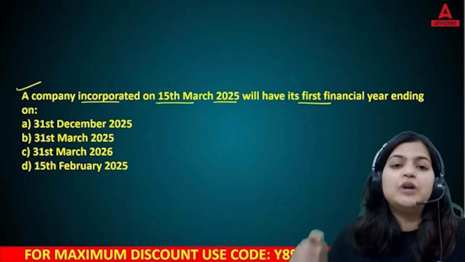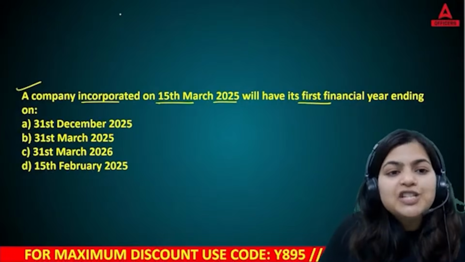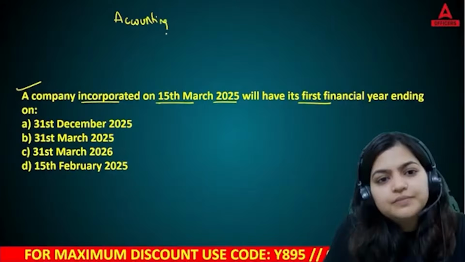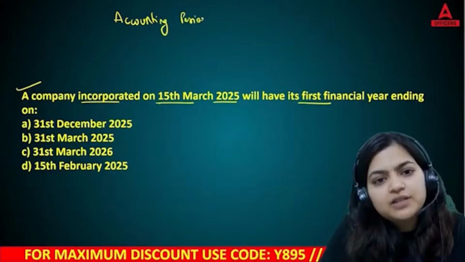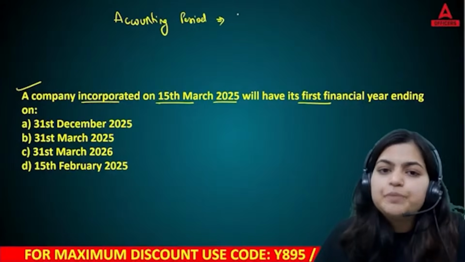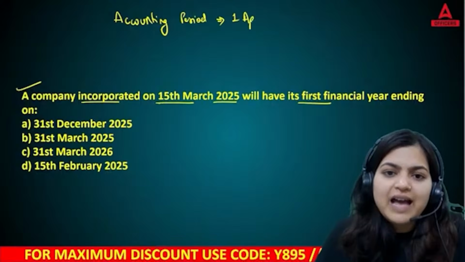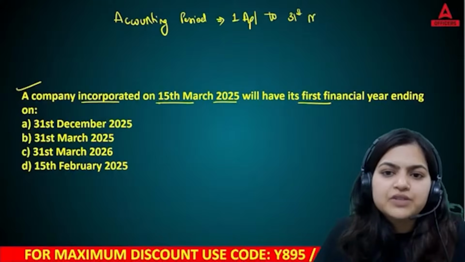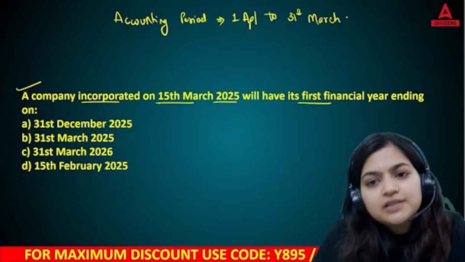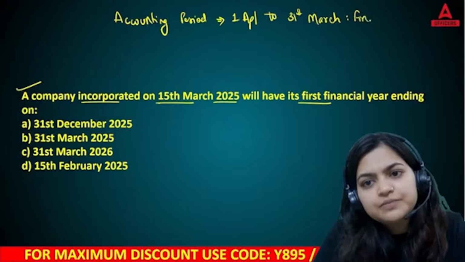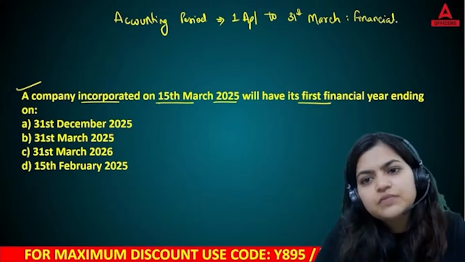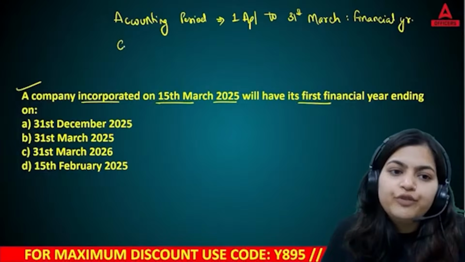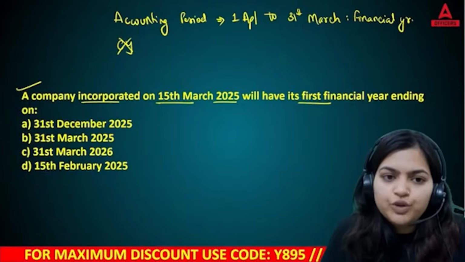So let's discuss accounting year. As per the accounting period concept, we need to prepare our books from 1st April to 31st March. This is also known as the financial year. In India, we never follow the calendar year.